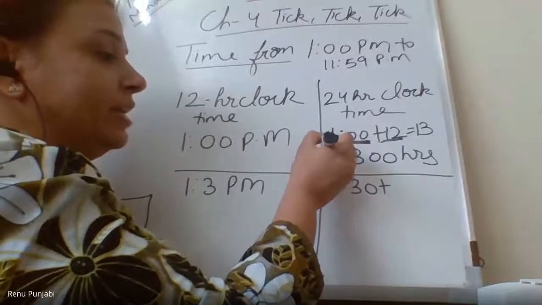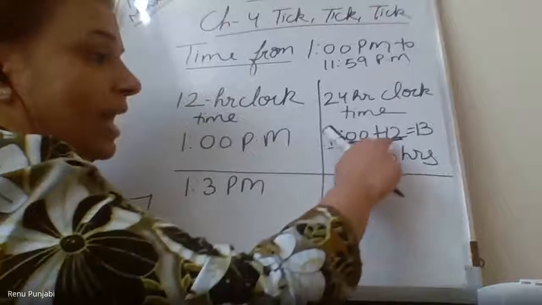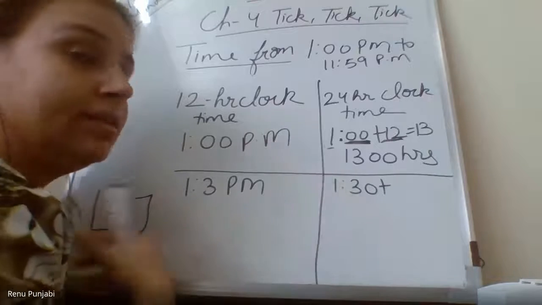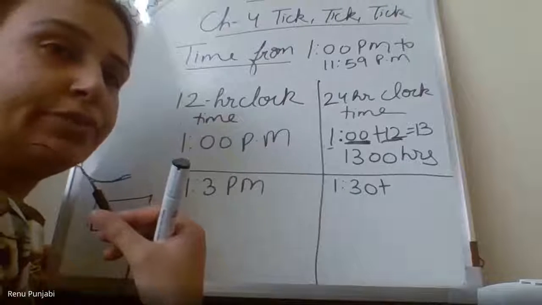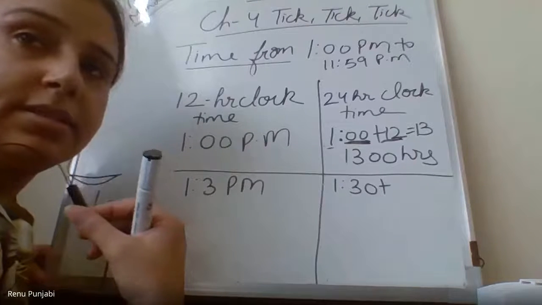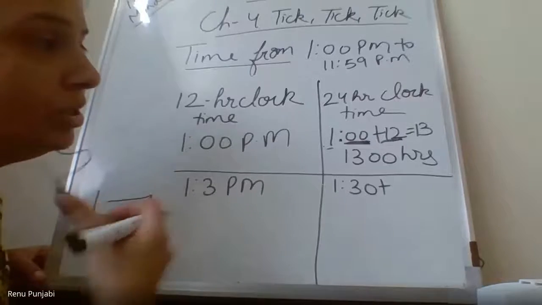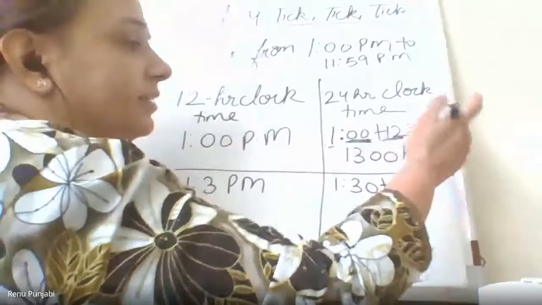So 12 plus 1, then what hours? Yes, my dear. Then we have to write this. Yes, what we are doing from the beginning, we are writing, right? It equals 13, it's not B, it's 13.